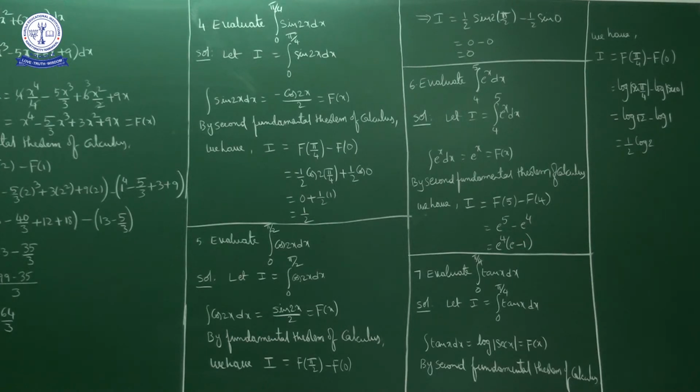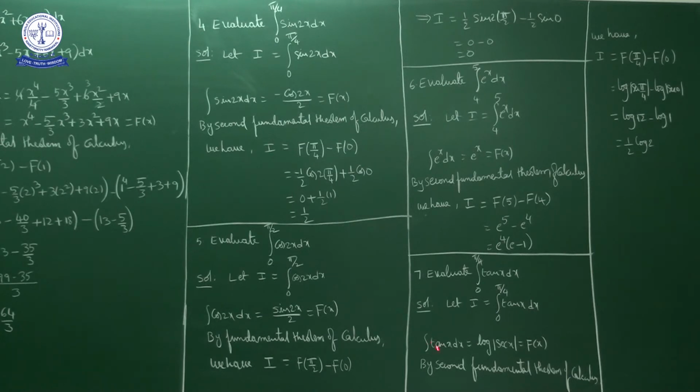Okay. Next, the last question, the seventh question. Evaluate the integral from 0 to pi by 4 of tan x dx. Lower limit is 0, upper limit is pi by 4. The function of x is what? Tan x. So we need the integral of tan x dx.